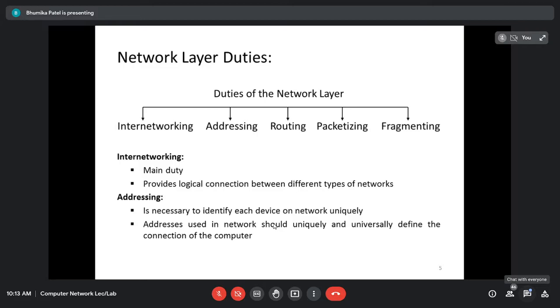Whereas if the data is coming from the upper layer, it has to add the information. Whenever the data is coming from the lower layer, it has to remove some information from the data. So whenever you are adding something, it is called the encapsulation. And whenever you are removing something, it is called the decapsulation. So the network layer is responsible for encapsulating the packets received from the upper layer, and it will make the new packet. That is called the packetizing, and it is done by the protocols which are provided by the network layer. That is the IP. IP is one of the protocols provided by the network layer, and it stands for the internetworking protocol.